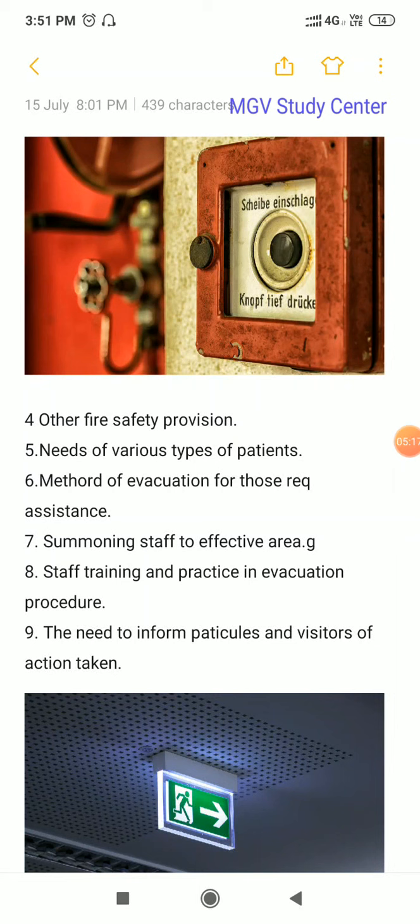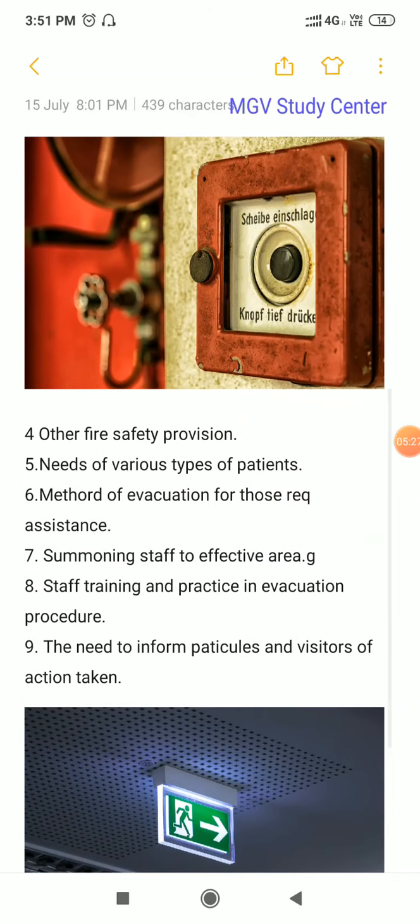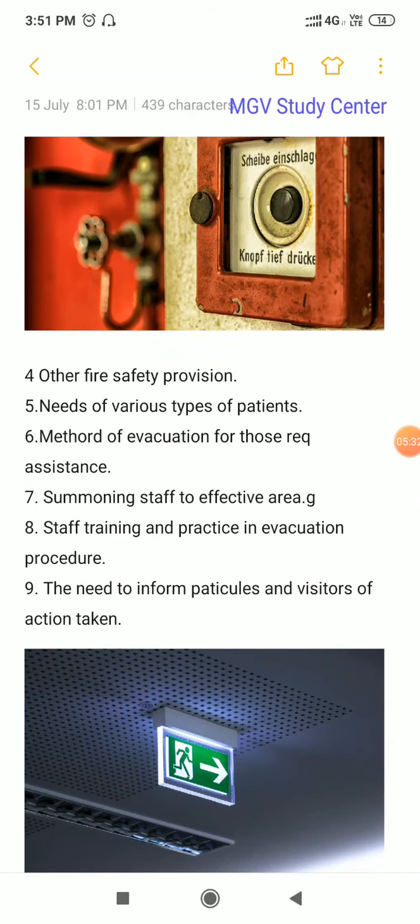Then the mode of evacuation for those who require assistance. A person with serious injury, or who may need oxygen, cannot be moved through dense smoke or congested areas.